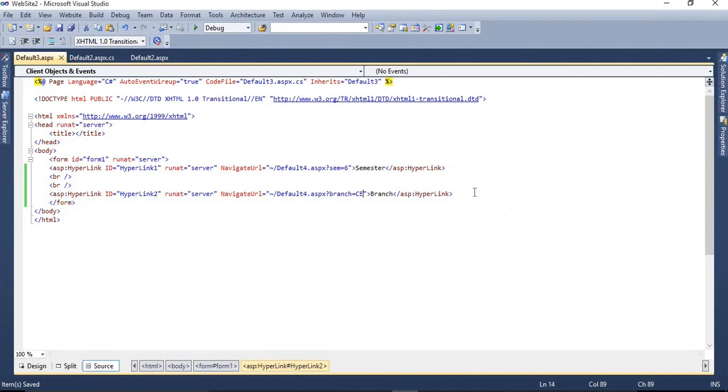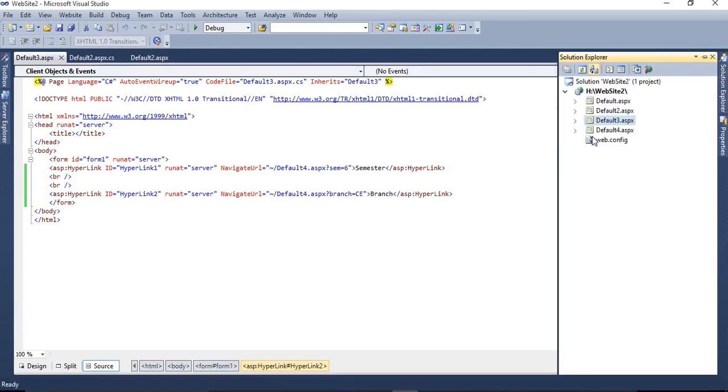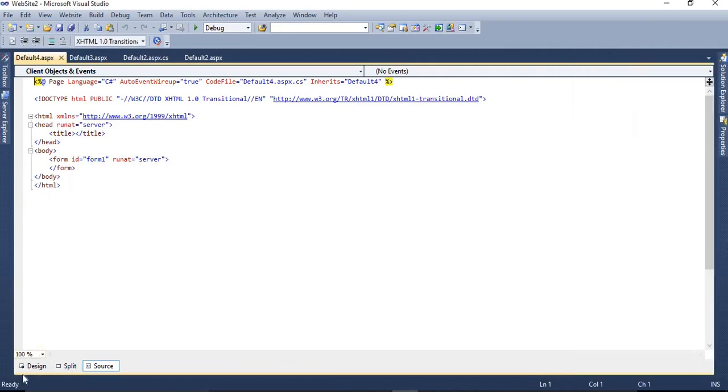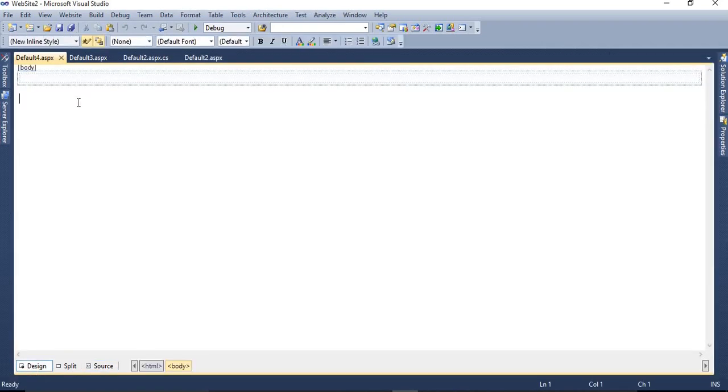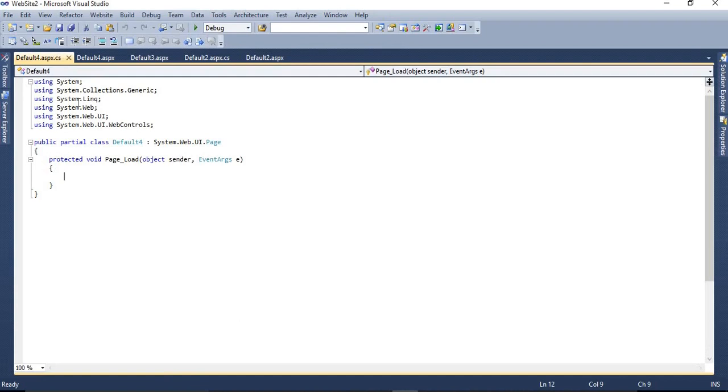To retrieve the information which is passed from the Default3 page to the Default4 page, we have to write the retrieving procedure on the Default4 page. So in the Page_Load event we have to retrieve the query string which is passed by the Default3 page. For retrieving, the same things we have to use the Request object, but here we have to use Request.QueryString instead of Request.Cookies.